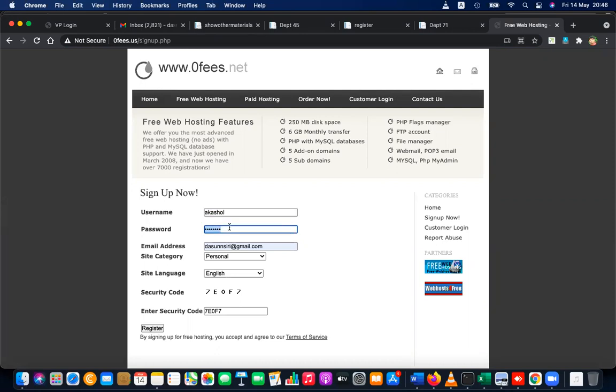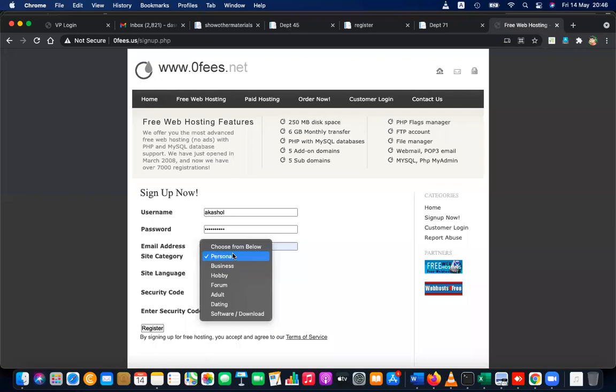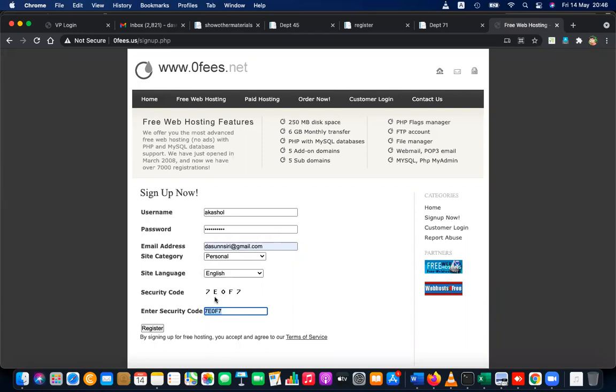Then give any password that you like, but remember the password. Give your email, whatever email that you can access now. Maybe your mother's or father's email, that doesn't matter, but you should be able to access that email now. I'm going to use my email, but I'm not going to create an account, just show it. Then select personal and English, and write the same code mentioned here as the security code. After filling that in, click on the register button.